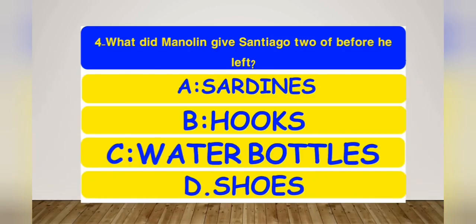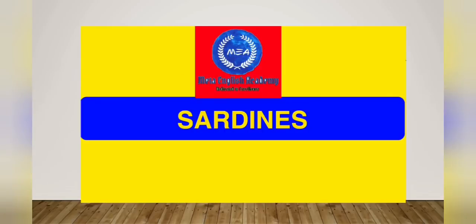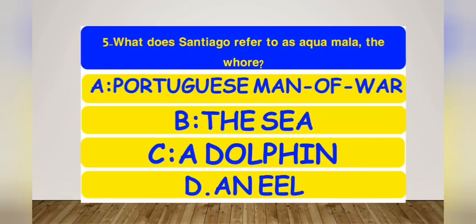The fourth one: what did Manolin give Santiago before he left? The options are sardines, hooks, water bottles, or shoes. And the right option is sardines. Why does Santiago refer to Aguamala, the whore?